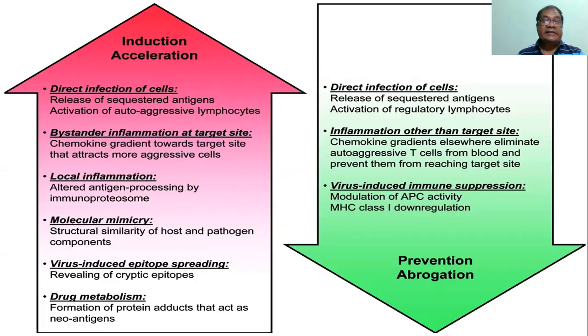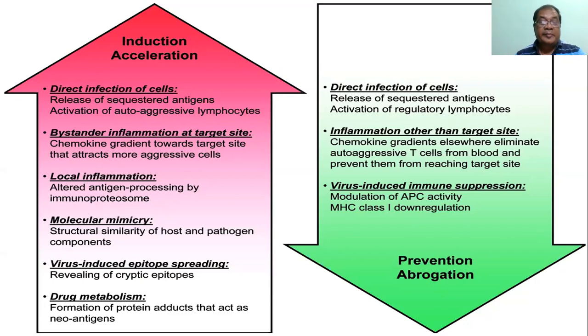Now, induction or acceleration of autoimmunity: going from downwards to upwards, we see the drugs, for example penicillin, may act as a hapten. It is an incomplete antigen. Whenever it binds to some plasma component or some tissue component, then it becomes a complete antigen and it can mount an anaphylactic type of reaction. So in drug metabolism, the product may be converted into an active drug, and may have an antigenic property.